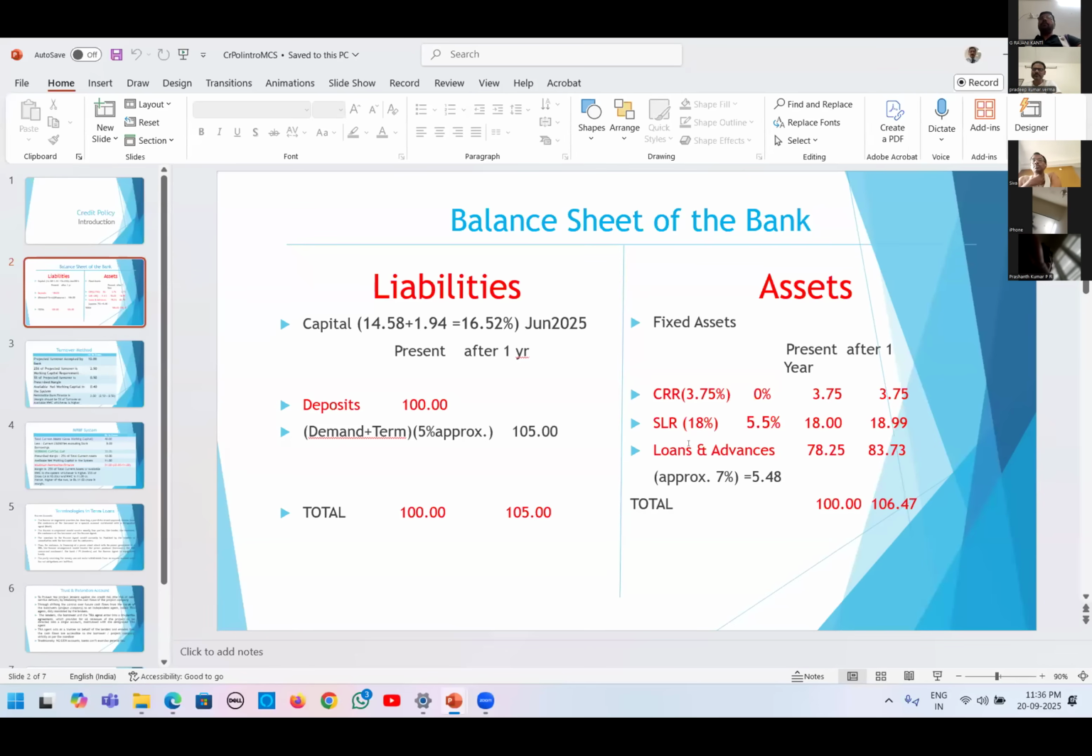Next, the second one is SLR, statutory liquidity ratio. As per section 24 of the Banking Regulation Act, we have to maintain 18% of our deposits in the form of government securities, etc. That is called SLR, statutory liquidity ratio. SLR is 18% at present. What is the return we get on this SLR? Approximately 5.5%, because we invest in bonds and government securities.